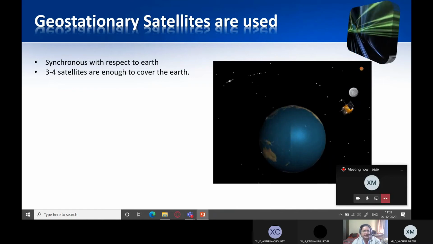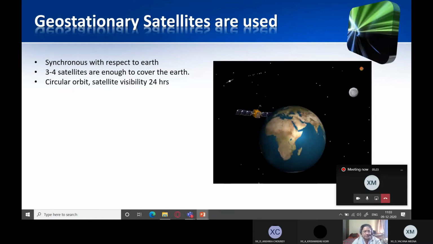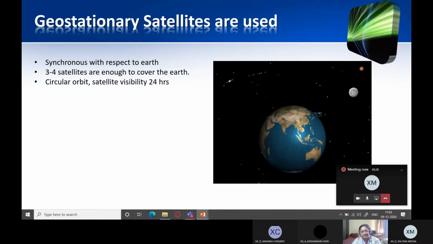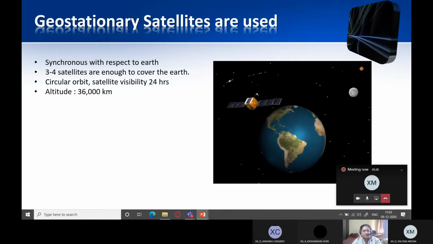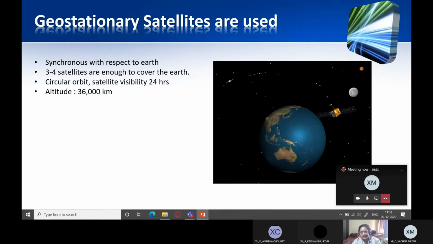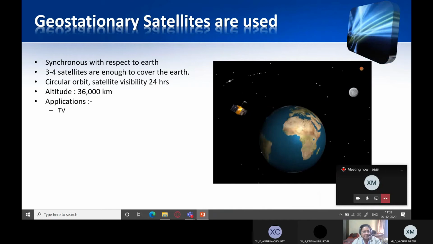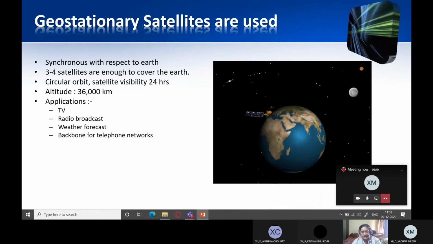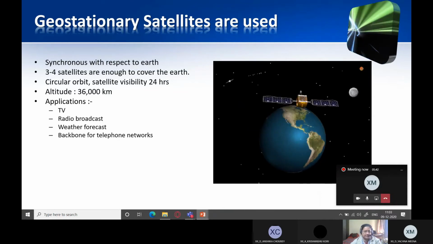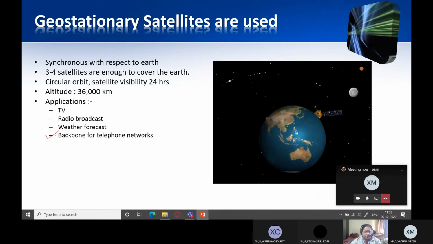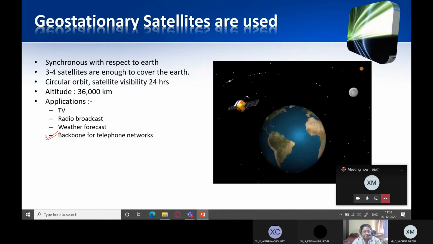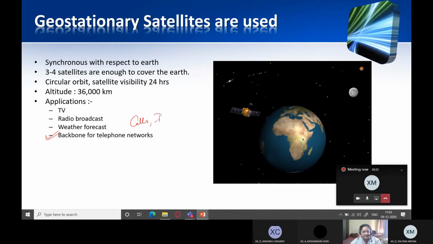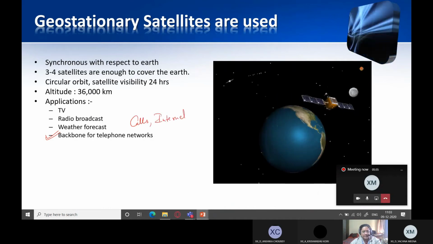3 to 4 satellites are enough to cover the Earth. The orbit is circular, and satellite visibility is 24 hours. The altitude is some 36,000 kilometers above the Earth's surface. Applications: TV, radio broadcast, weather forecast, and backbone for telephone networks. This is most important, and this is what we are going to see here. That is what we need for placing calls and accessing the internet. We use the cellular network.